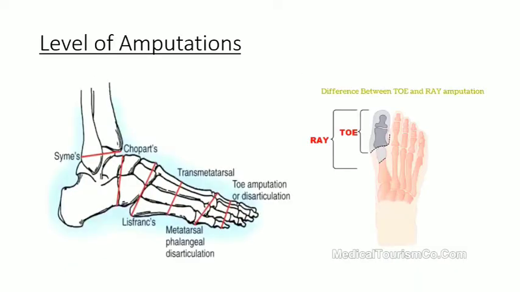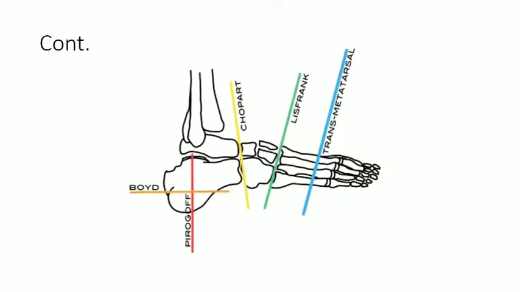So here is the level of amputations. First, we will go from distal to proximal. Toe amputation or toe disarticulation. Then comes ray amputation. Ray amputation is the removal of the toe with the first metatarsal or its relevant metatarsophalangeal joint. It's called ray. And then comes transmetatarsal amputation, then metatarsophalangeal disarticulation, then Lisfranc amputation, Chopart. Then comes Boyd and Pirogoff. Here I show you the Boyd's and Pirogoff amputation.